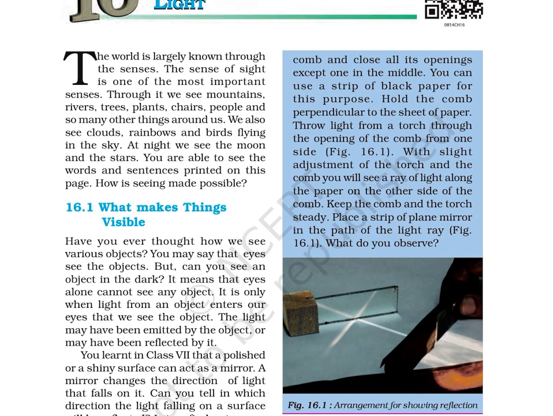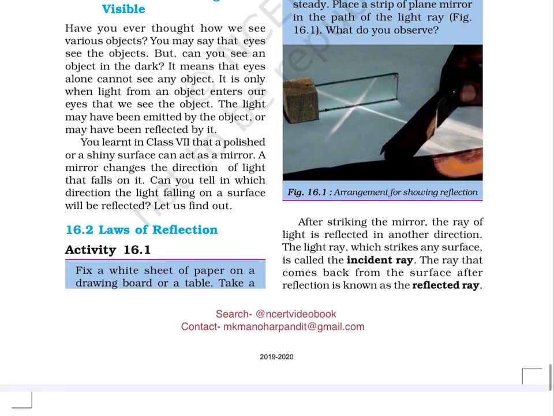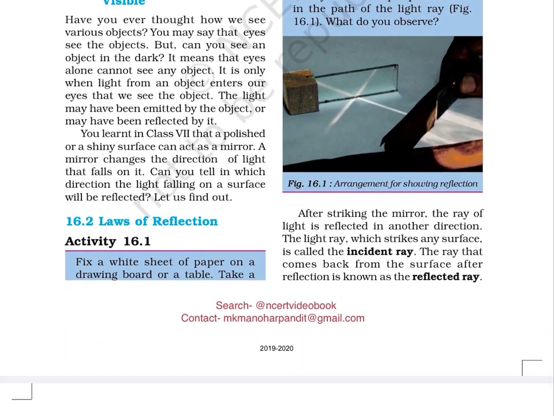Keep the comb and the torch steady. Place a strip of plain mirror in the path of the light ray, as shown in figure 16.1. What do you observe? Figure 16.1 shows the arrangement for showing reflection. After striking the mirror, the ray of light is reflected in another direction. The light ray which strikes any surface is called the incident ray. The ray that comes back from the surface after reflection is known as the reflected ray.